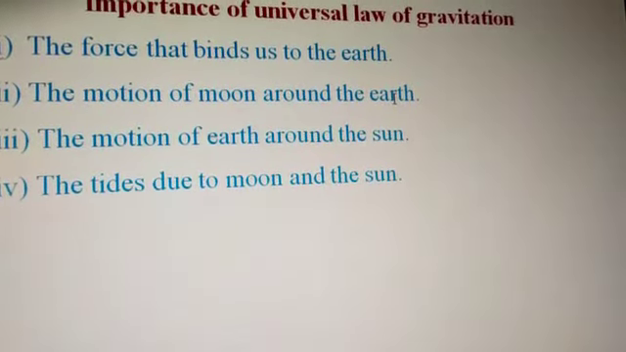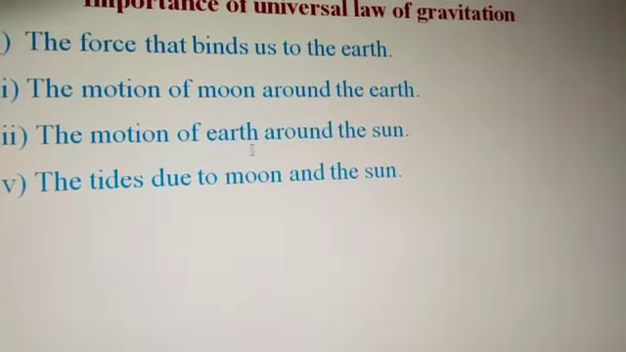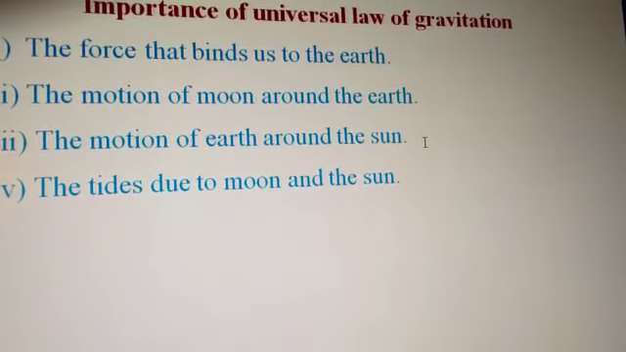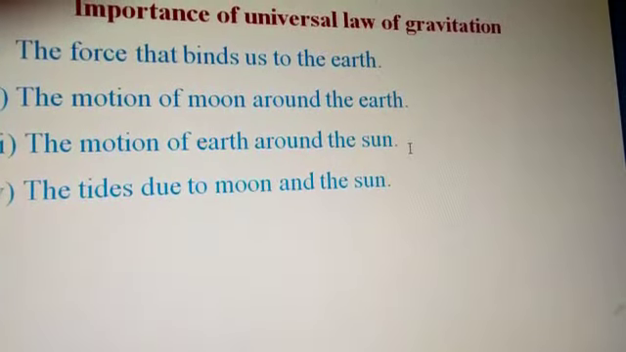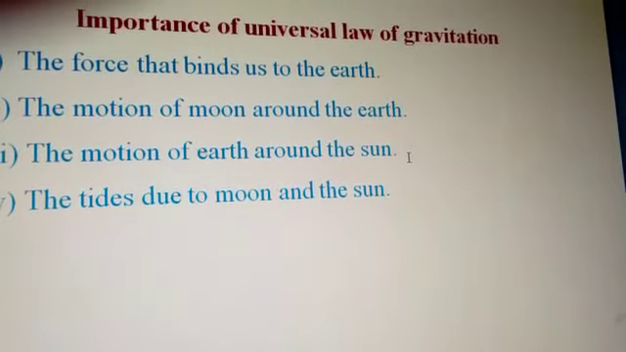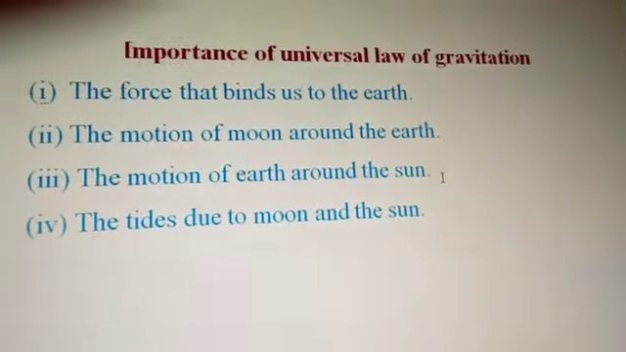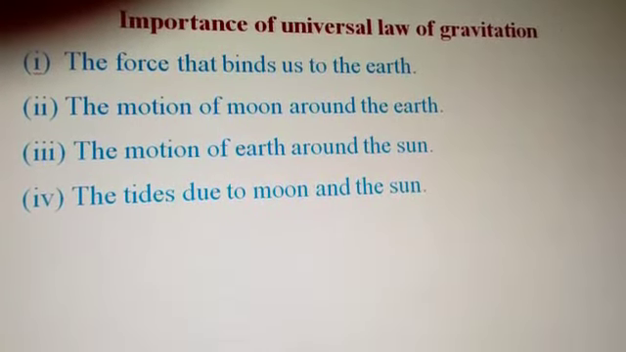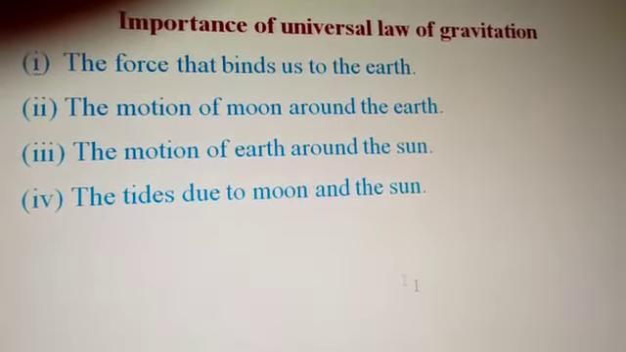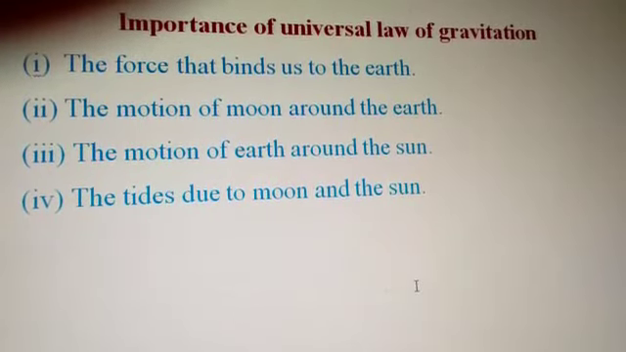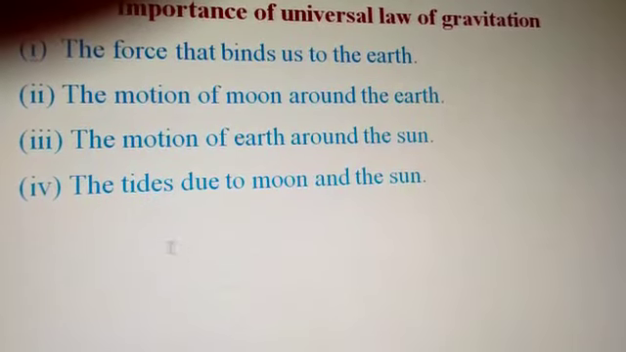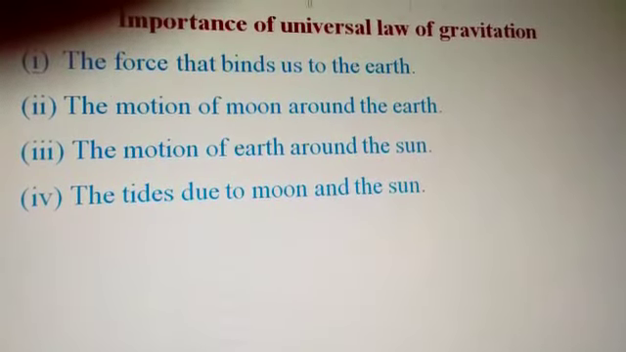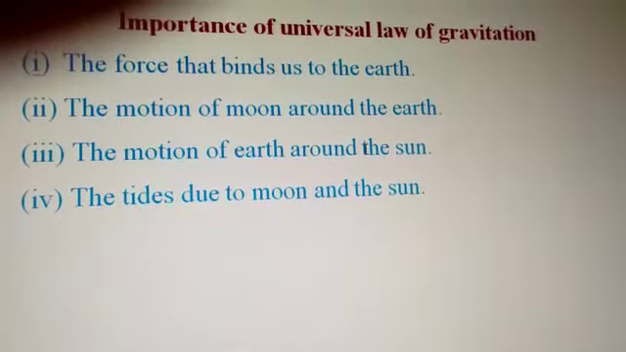And the universal law of gravitation is very helpful for the motion of the earth around the sun also. Okay, so the earth is rotating around the sun. It's termed as the revolution. It is due to gravitation, and also the formation of tides is due to the moon and the sun. So these are all the importance of the universal law of gravitation.